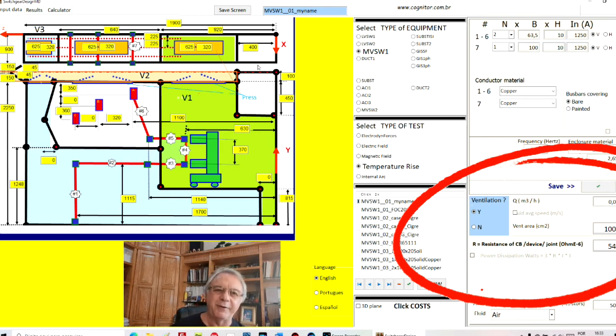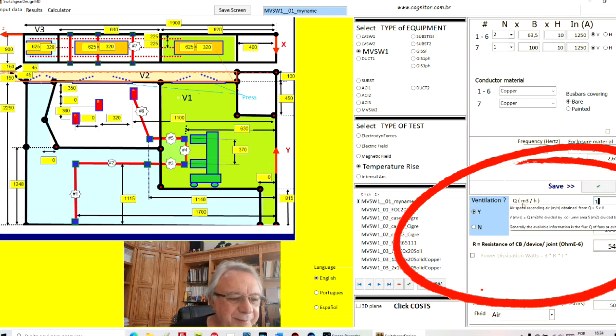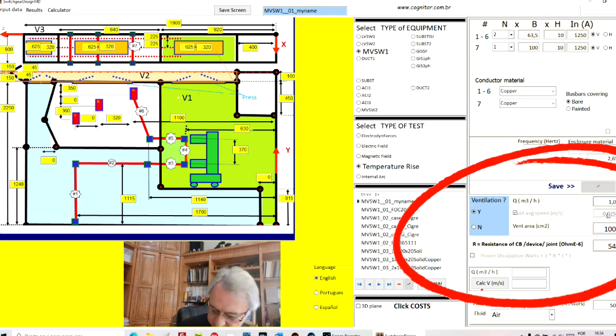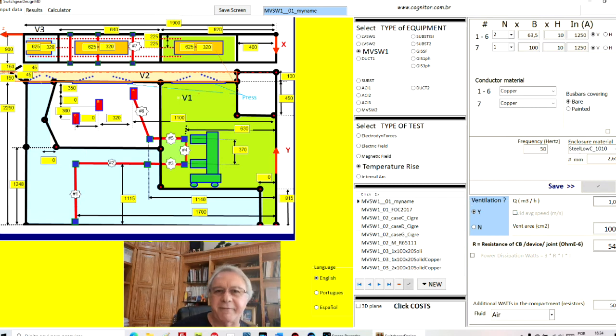No, I don't want natural ventilation. Natural ventilation is when I have one speed of the force in the air equal to 0. I want to put really a fan with a cubic mass of, in the example, suppose I will put one here, and I want to put a fan which will provoke one certain speed of the air. Then I can adjust these values here, and I can calculate the temperature rise test.